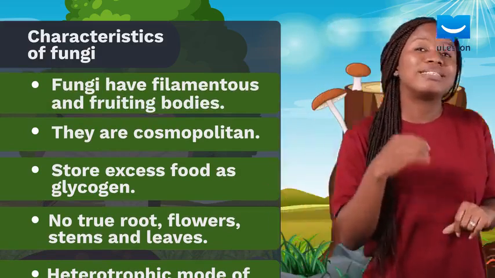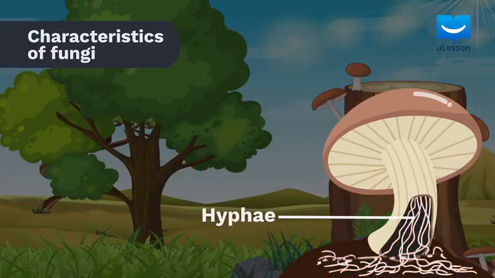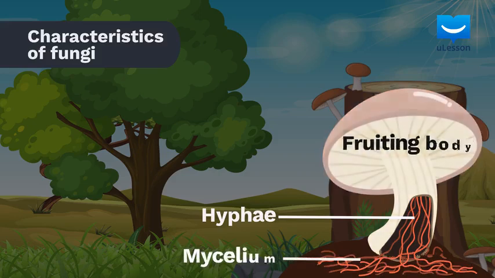Fungi have their bodies divided into two major parts, a filamentous part and a fruiting part. The filamentous part is delicate, thread-like, and possesses a hyphae. This hyphae forms a network like a fishing net called a mycelium. The mycelium or network of hyphae is always found on the ground, like the roots of plants, while the fruiting part is always above ground.